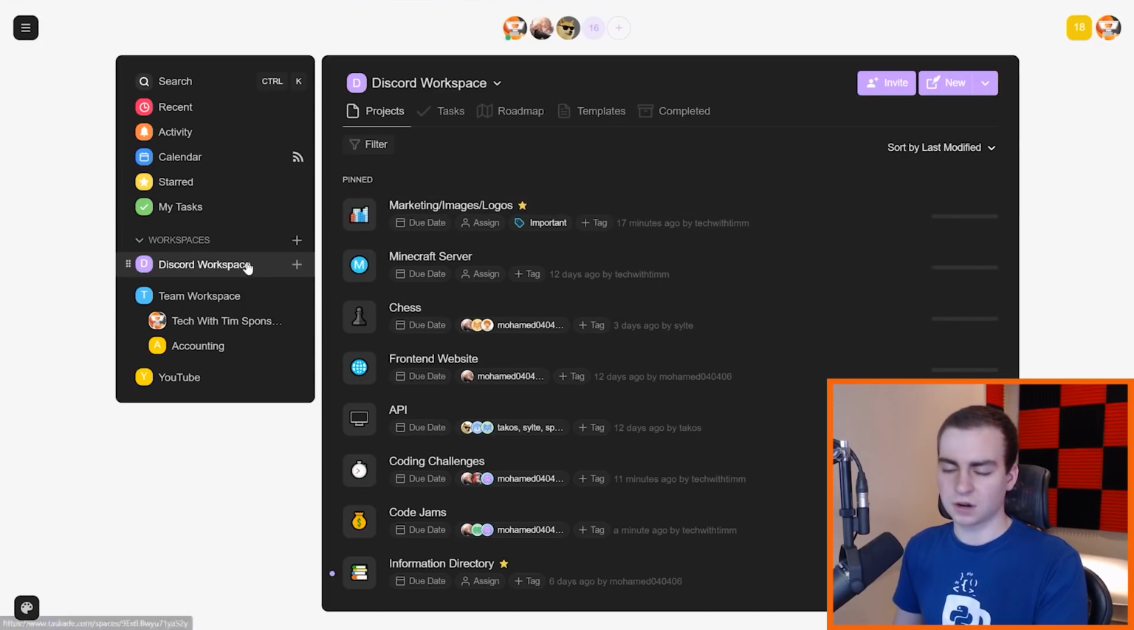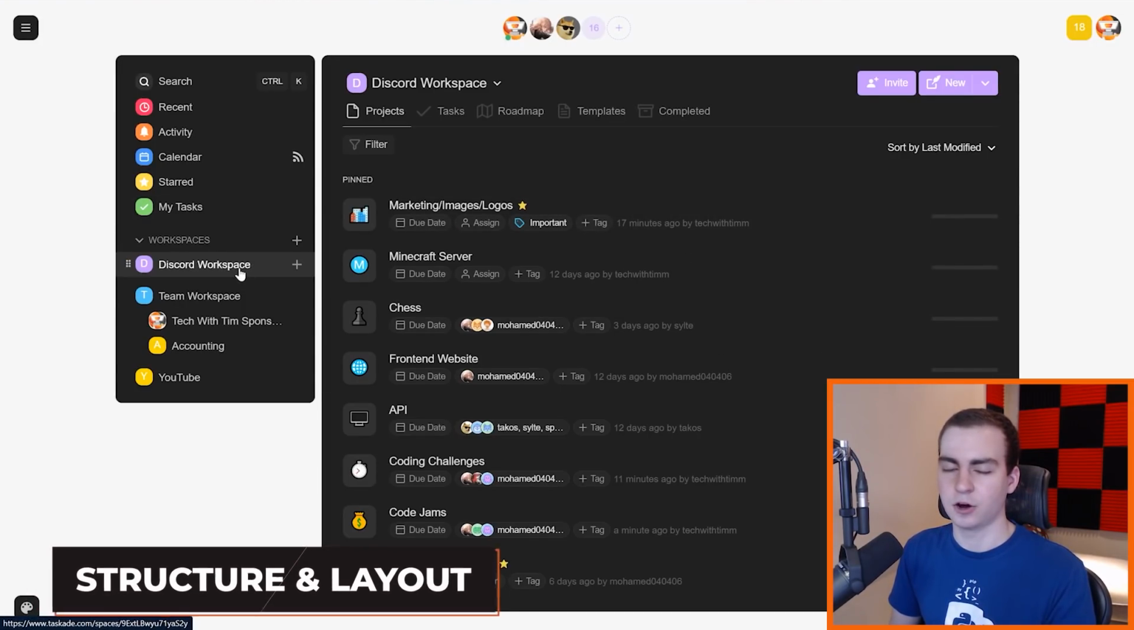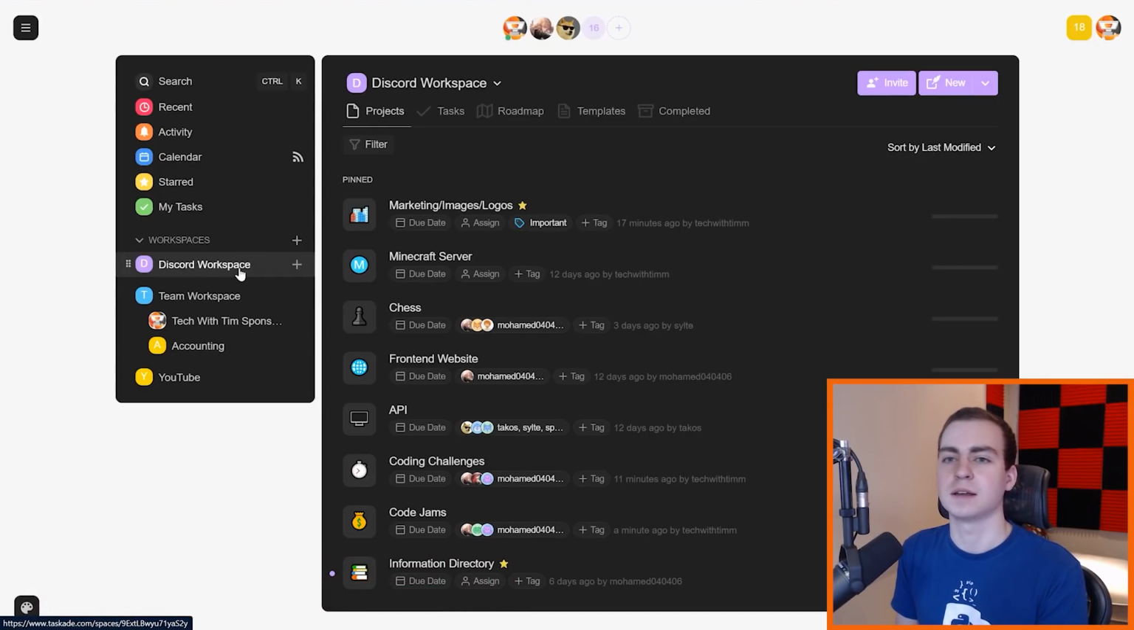Anyways, I'm going to start kind of talking to you about how Taskade is laid out. So Taskade is laid out into workspaces. And the nice thing about Taskade is that you can own a workspace, so you can be the one who created the workspace yourself, or you can be a part of workspaces. And all of these workspaces, whether you're the owner or you're a part of them, are going to show up on your Taskade account.